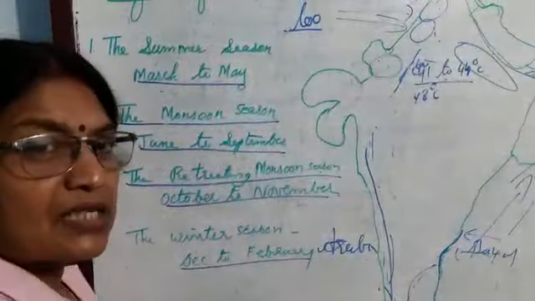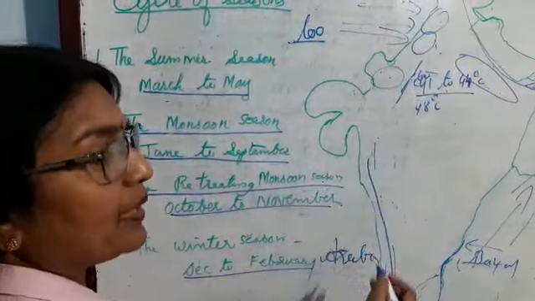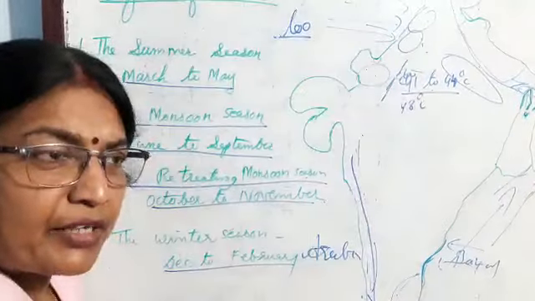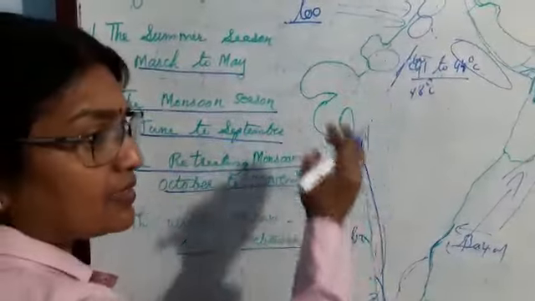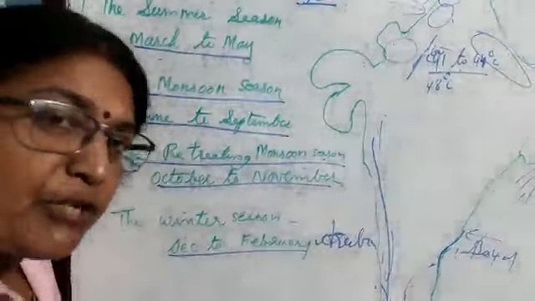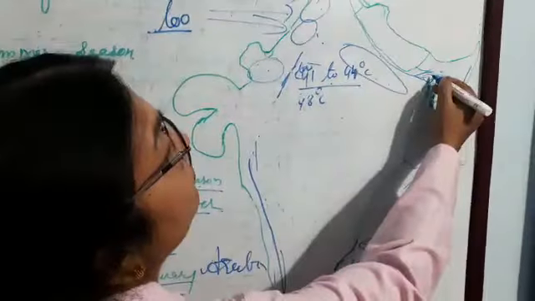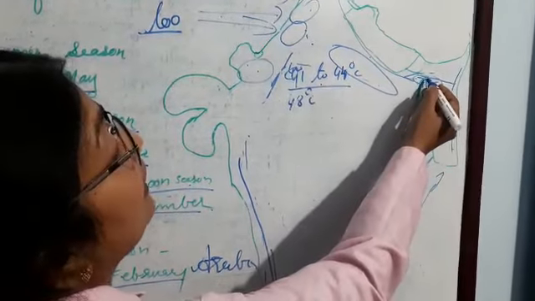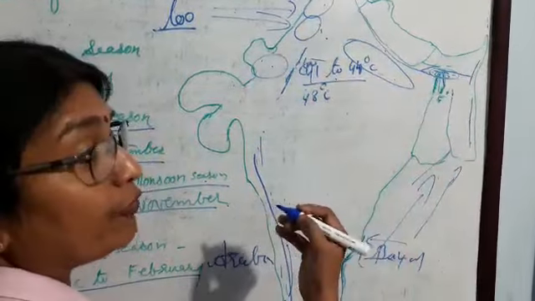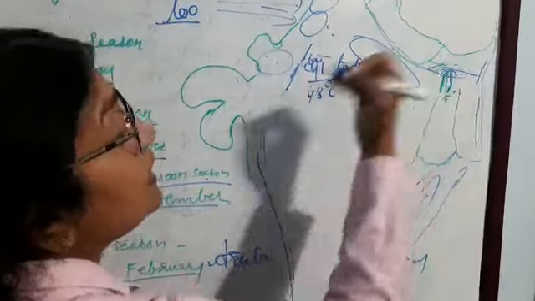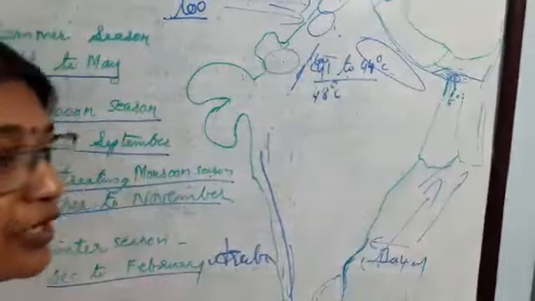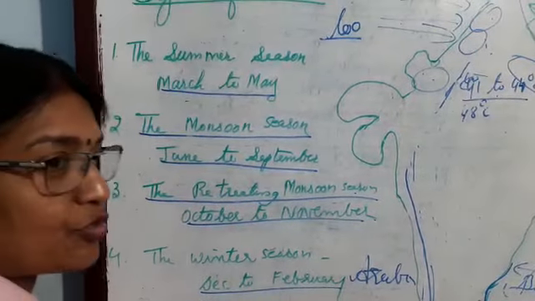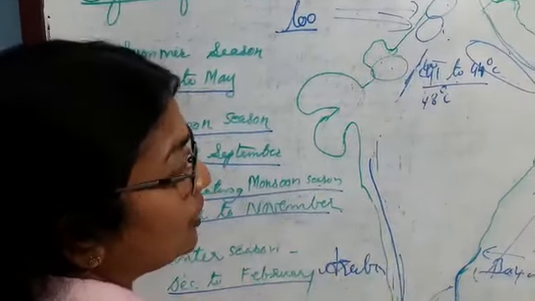Here the question is asking why Mysuru and Mahabaleshwar get heavy rainfall and Pune gets less rainfall. So what is the answer? You will write: Pune lies on the leeward side of the Western Ghats, and Mahabaleshwar lies on the windward side of the Western Ghats. And the Garo, Khasi and Jaintia hills get heavy rainfall, and Mysuru gets heavy rainfall because it is on the windward side of the Garo, Khasi and Jaintia hills. Shillong lies on the leeward side, which means Shillong gets less rainfall. So just like these answers, you should write the reasons according to what I explained.